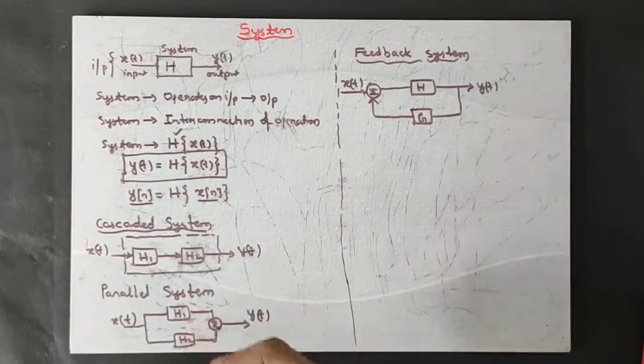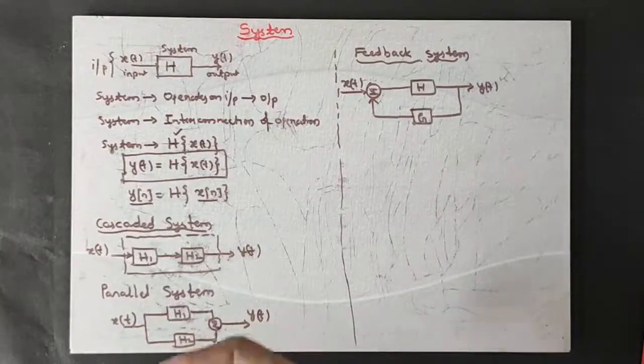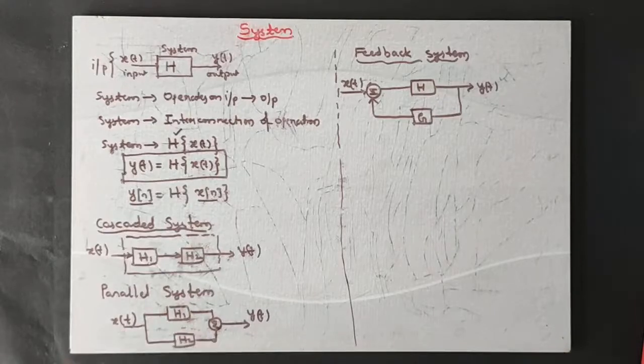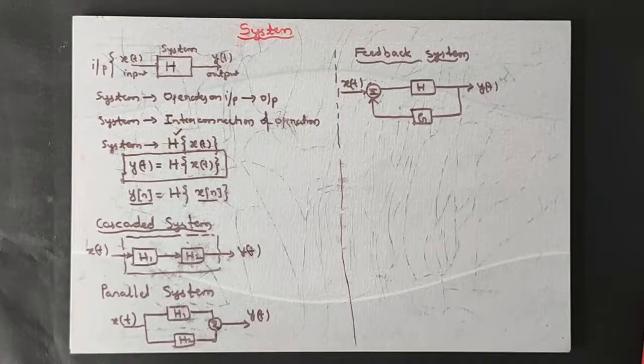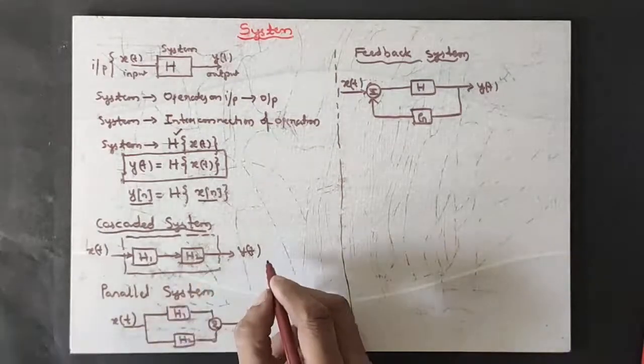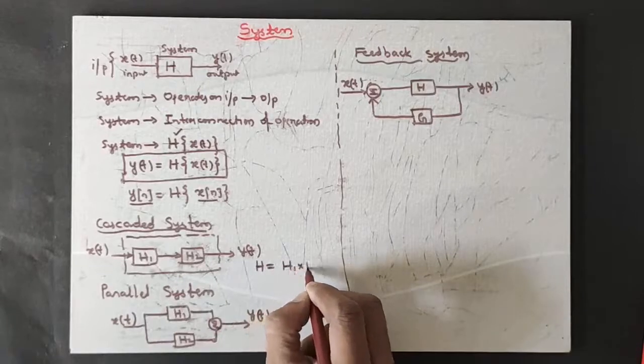Hence, system can be a cascaded system, parallel system, feedback system, or sometimes it can be interconnection of different operations. It doesn't matter, but try to understand that system means operations or an operator H. For example, what is the operator H here? Operator H is H1 into H2.